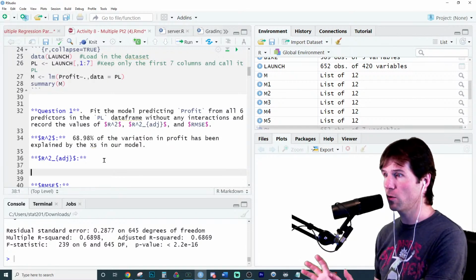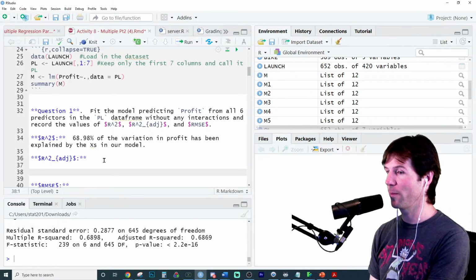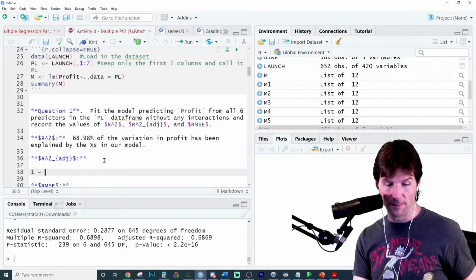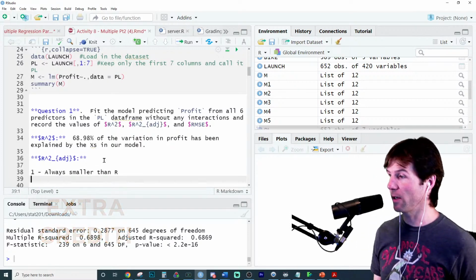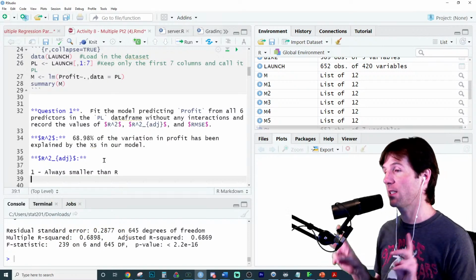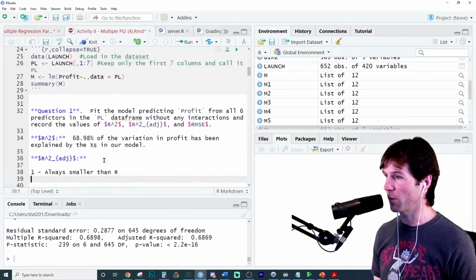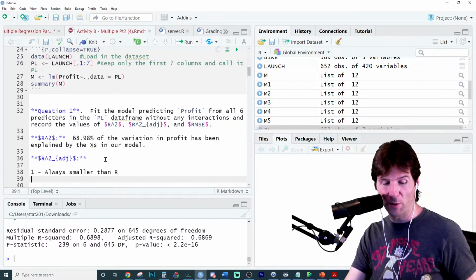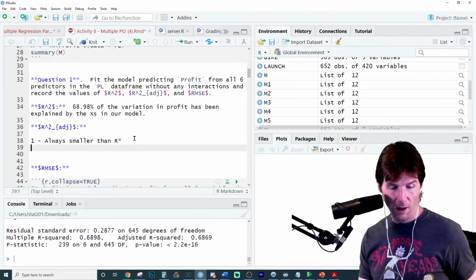There are a lot of key facts about R squared adjusted that we should know. What is it? It's always smaller than R. Great answer, Kayla. Always smaller than R. That's just a fact about it. It is always smaller than R, except in the one circumstance when R is 1, because the penalty works off of the unexplained portion, the coefficient of non-determination. Don't worry, I don't put that trick question on the test. Always smaller than R, except when R is 1.